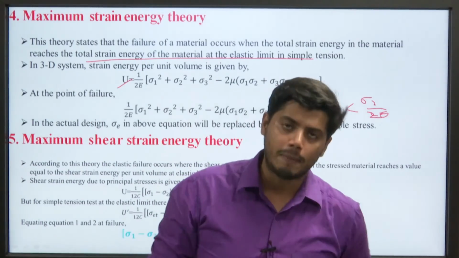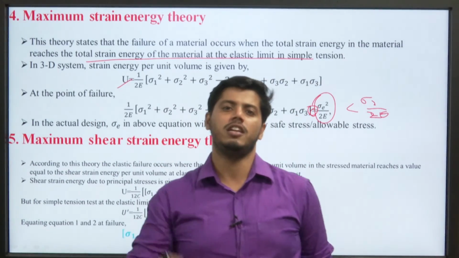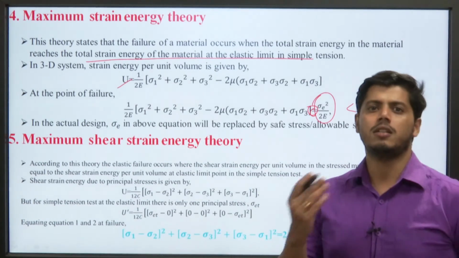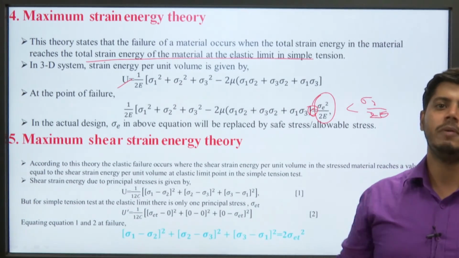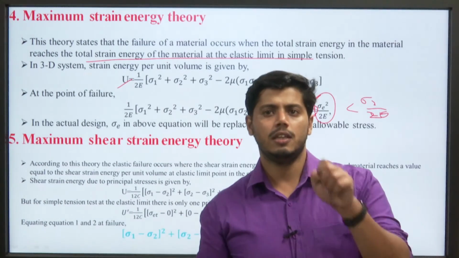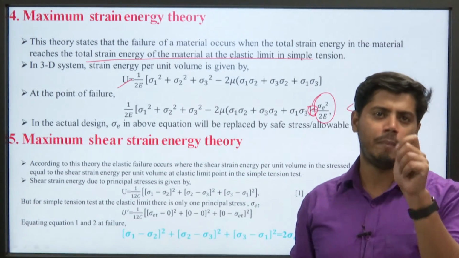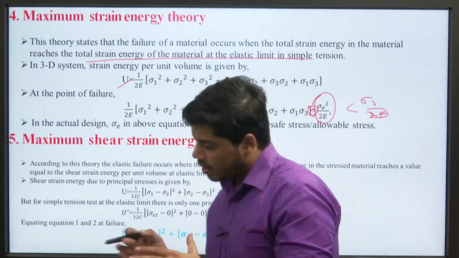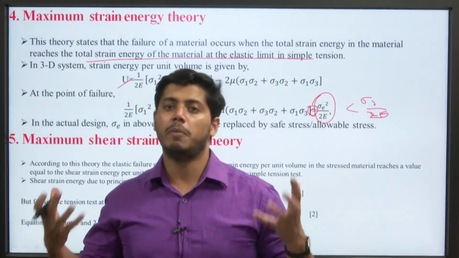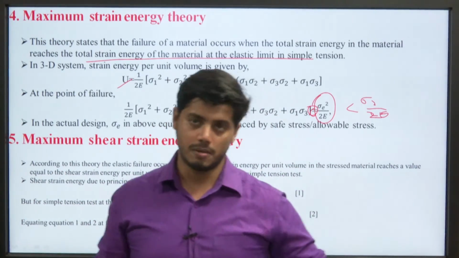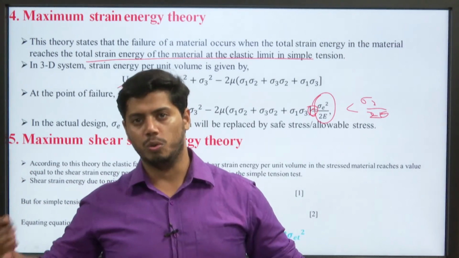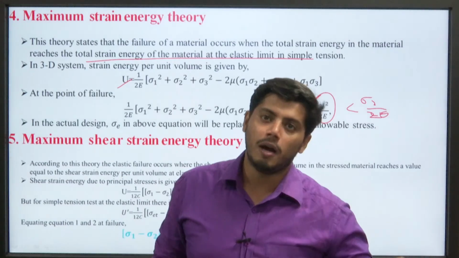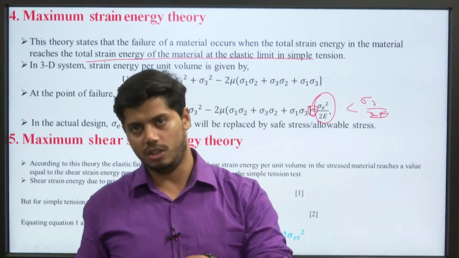The next theory is the maximum shear strain energy theory. According to this theory, elastic failure occurs when the shear strain energy per unit volume in the stressed material reaches a value equal to the shear strain energy per unit volume at the elastic limit point in simple tension. So, the shear strain energy developed in a body for a complex state of stress should be equal to the shear strain energy developed at the elastic limit under simple tension.